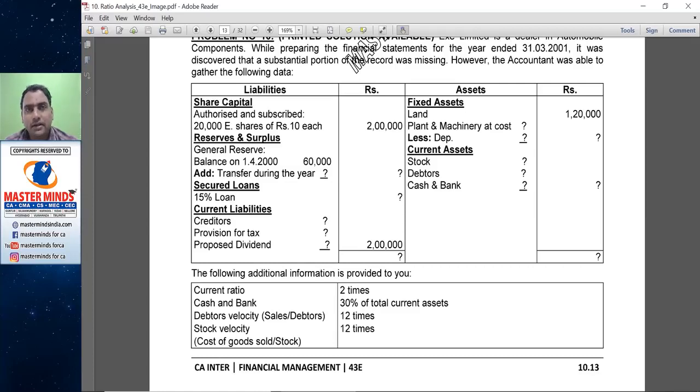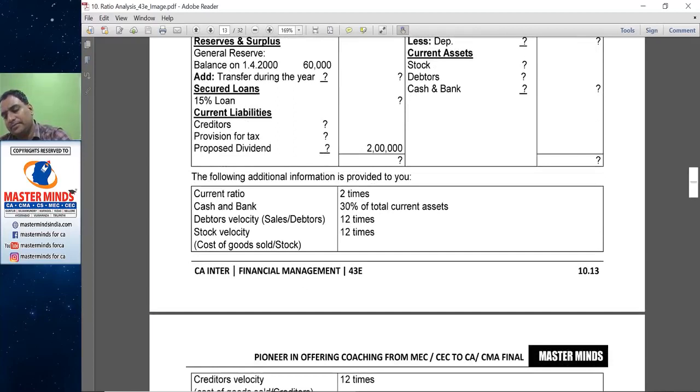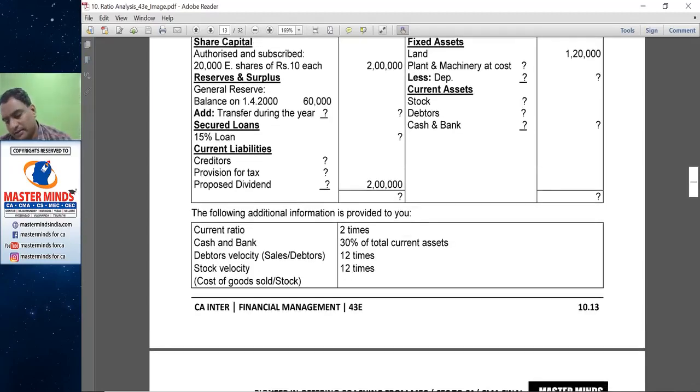So these items have to be ascertained by using the following information. See, we know current liabilities, we know current ratio. If you interlink these two, you will get the current assets.